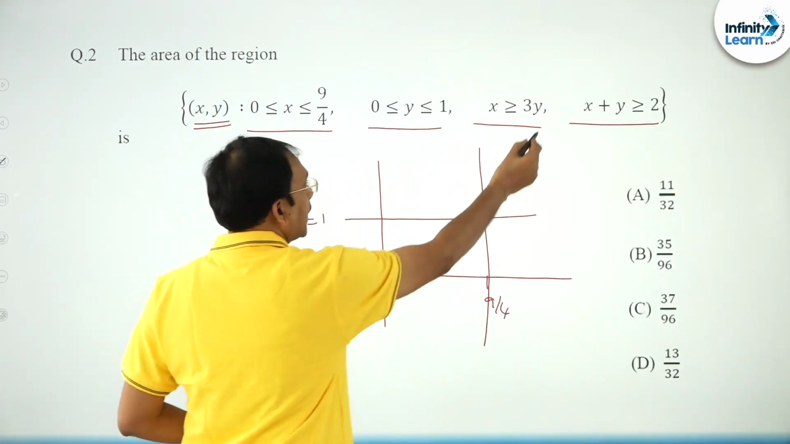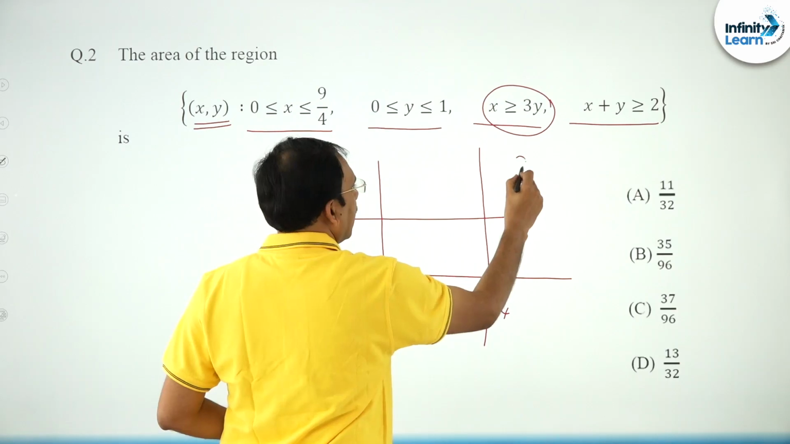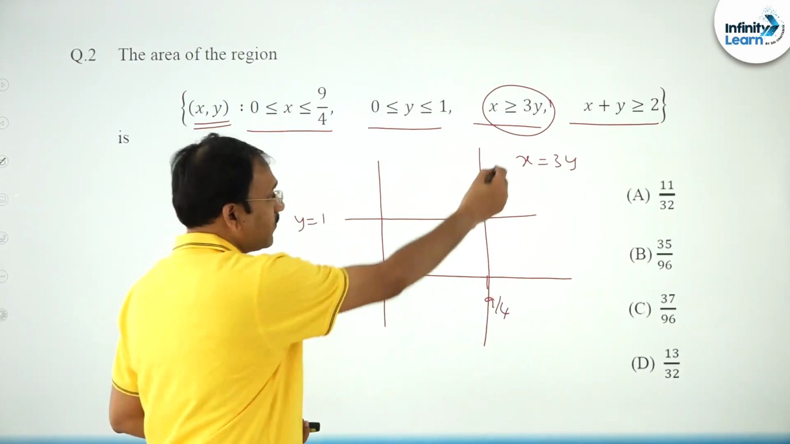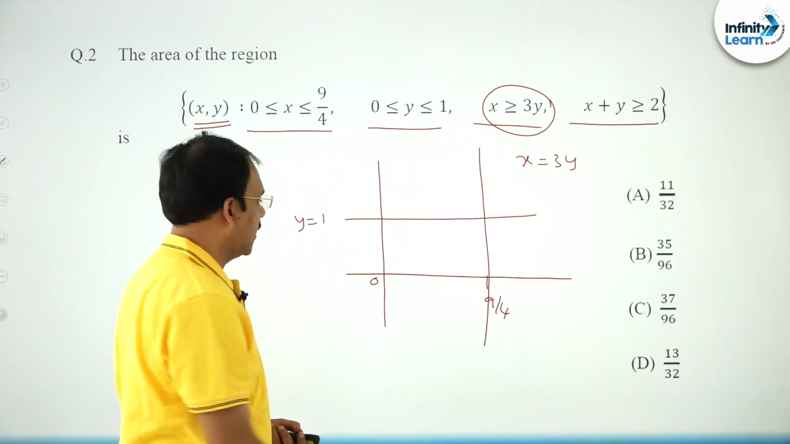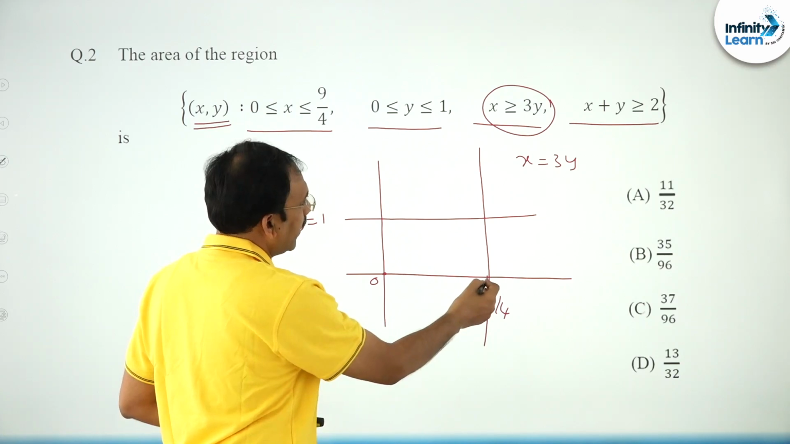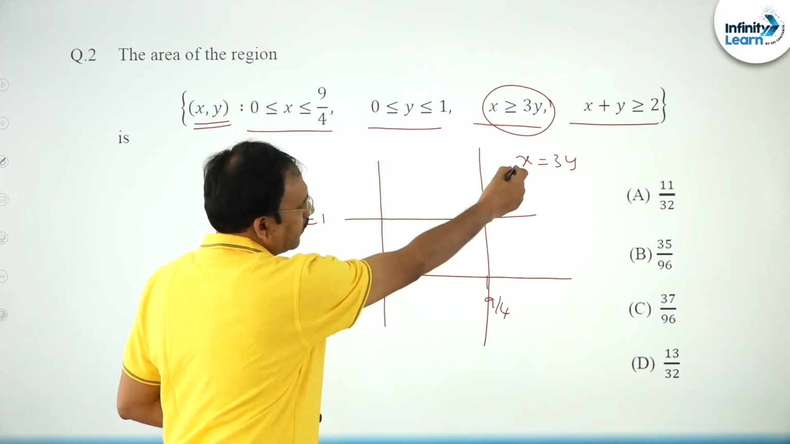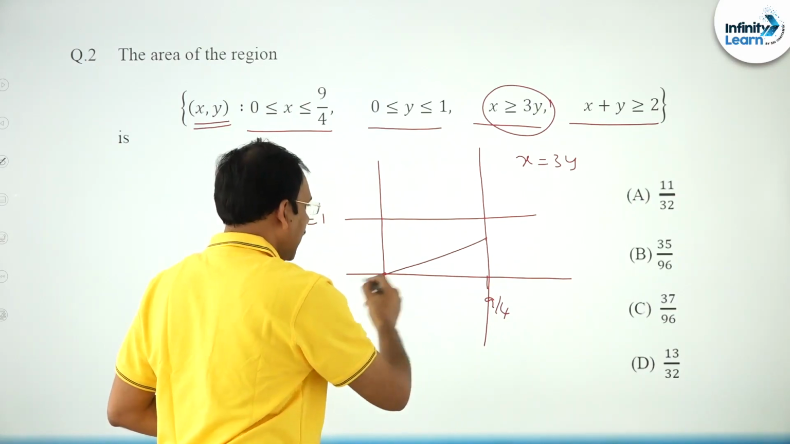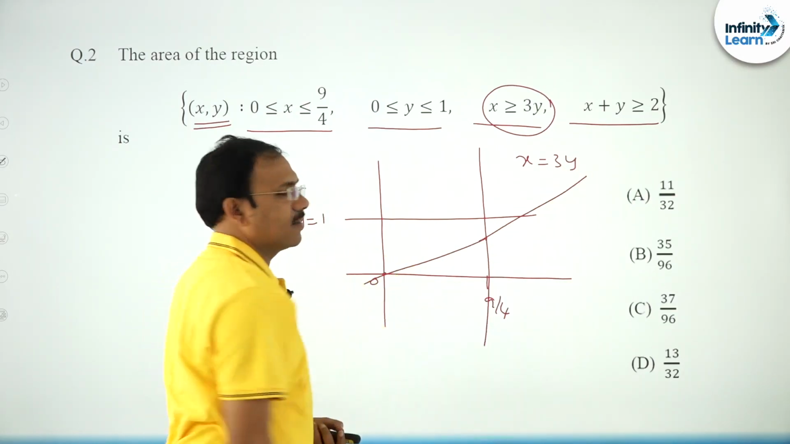Now friends, x greater than or equal to 3y: first you draw the line x is equal to 3y, that is y is 1 by 3 into x. So it is a line passing through the origin. When x is 9 by 4, y is 3 by 4, which is less than 1, so you can draw this line.